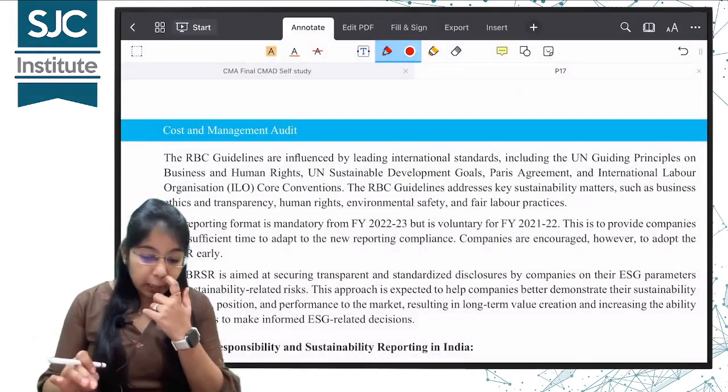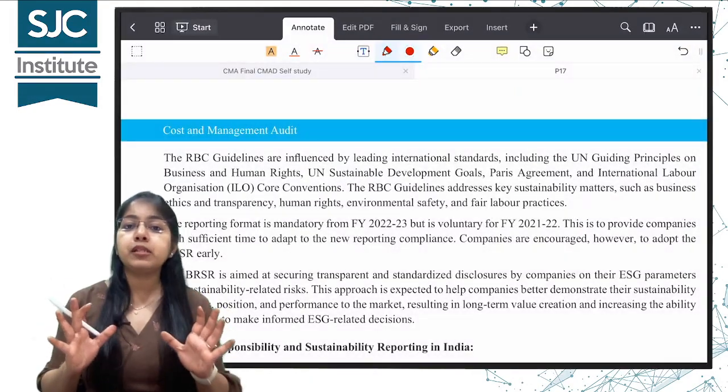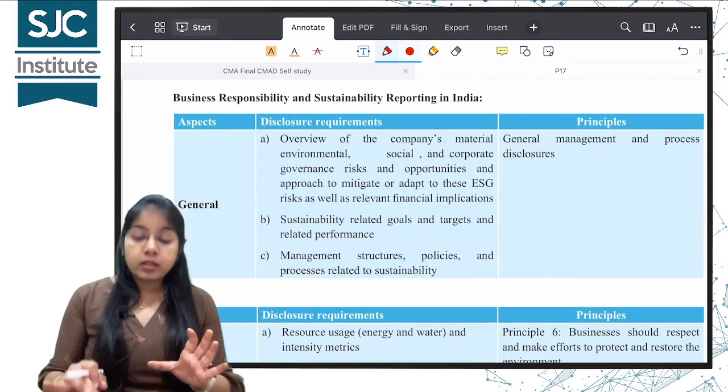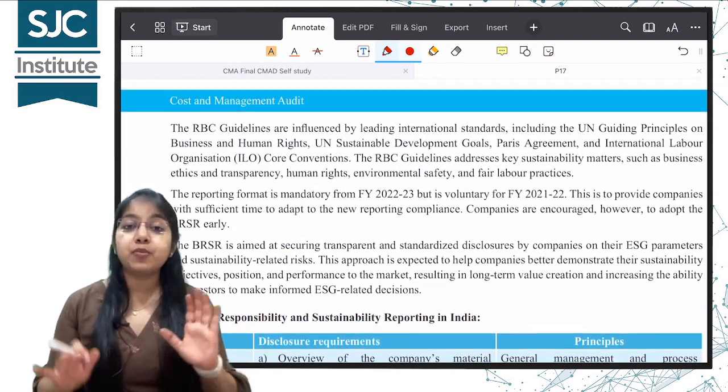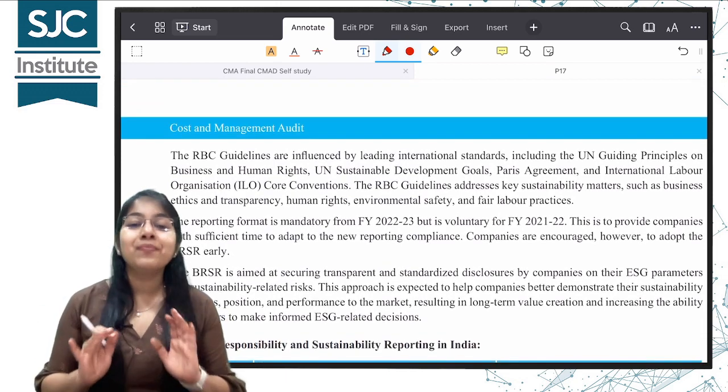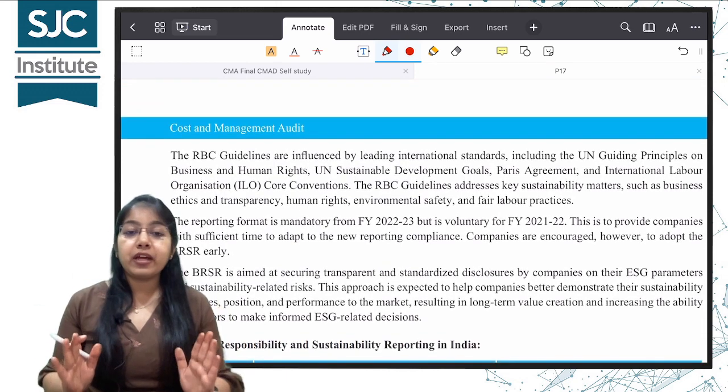मैम एग्जाम में आएगा क्या? No, the 9 principles are not included. Only the principles that have been given in your book, you have to do those as per the syllabus right now. Okay, so I have just given you a brief idea of the 9 principles.